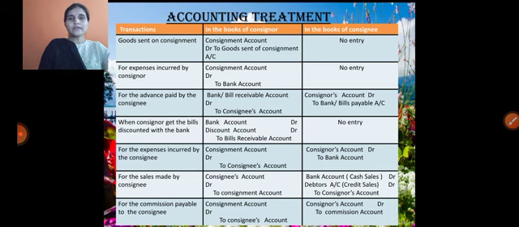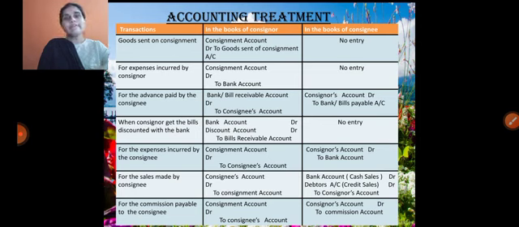And the third one: after sending the goods, the consignor may incur certain expenses along with the goods. After receiving the goods, the consignee may give certain advance in the form of a cheque or bill. In that situation, we write the entry Bank or Bills Receivable Account debit to Consignee's Account.